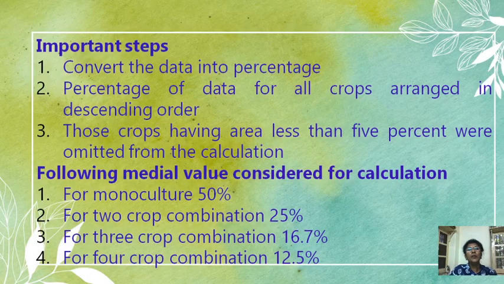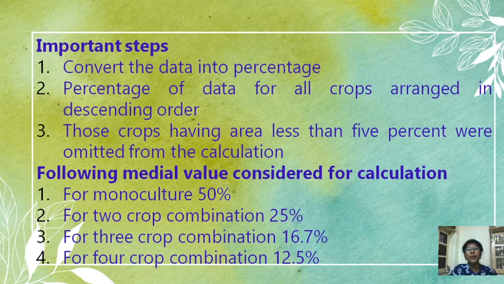Now, some important steps we have to consider here. Number one, convert the data into percentage. Whatever data you have, whether in hectares or in acres, you have to convert it into percentage. And if you have data in percentage, you can use it as it is.